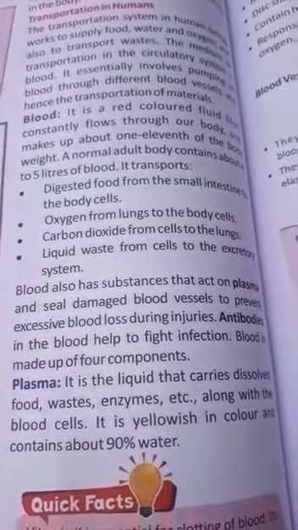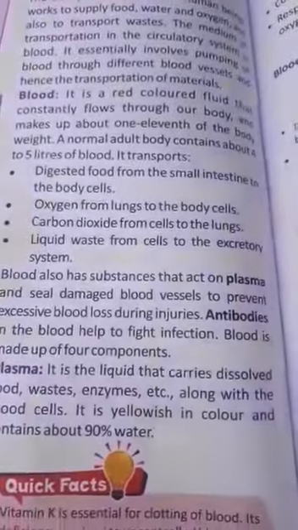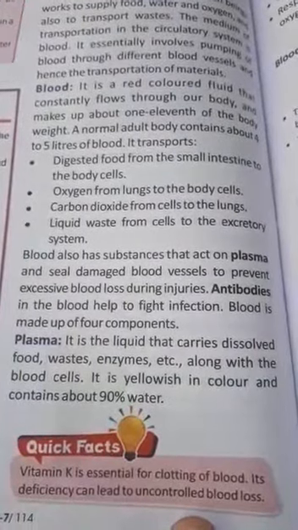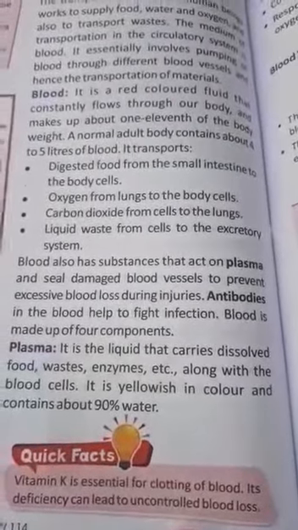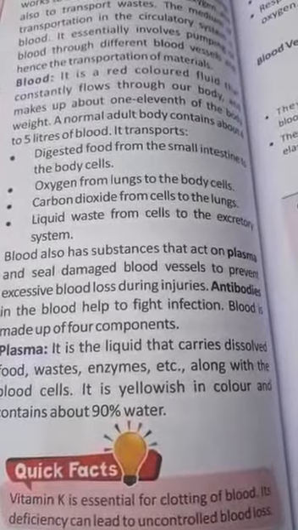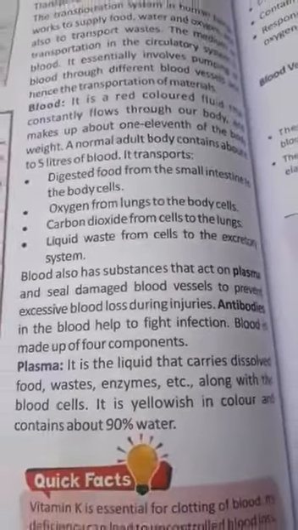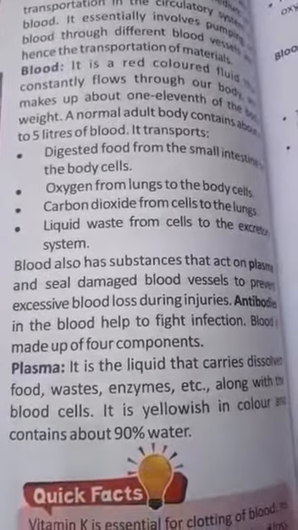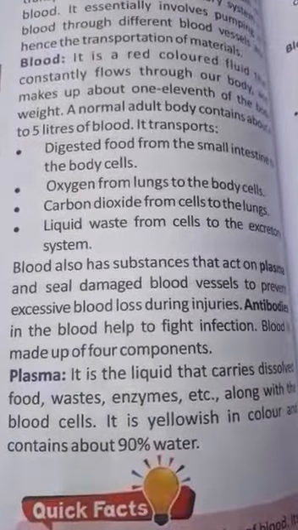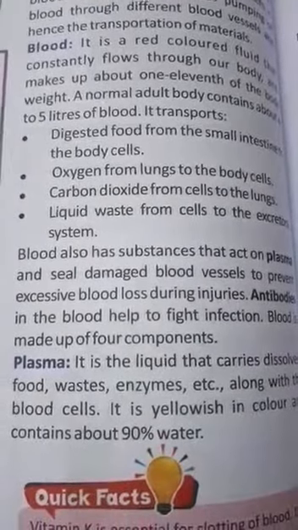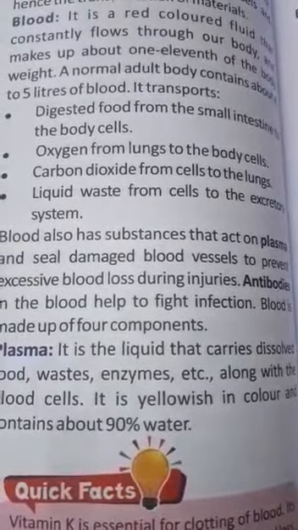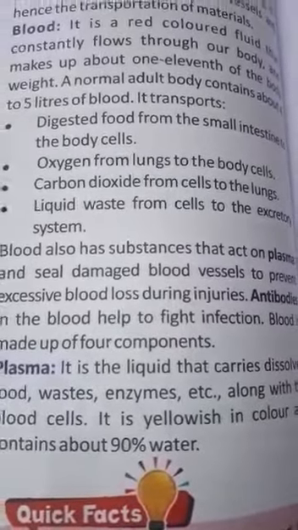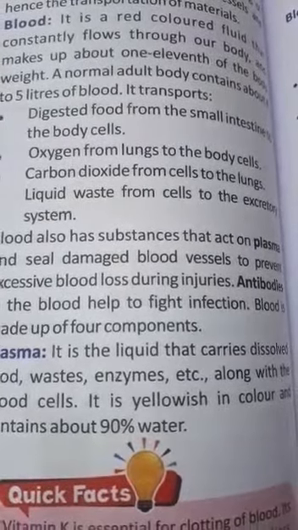Blood is also a substance that acts on plasma and seals damaged blood vessels to prevent excessive blood loss during injuries. Means blood has the property of coagulation; it forms a clot when any cut takes place in our body. Also, antibodies in the blood help against infections in our body.